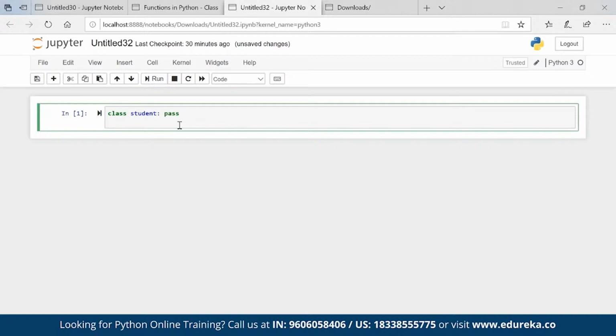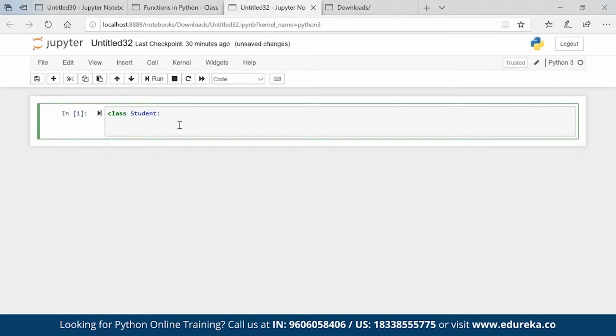Obviously, the class will be created, but syntactically or programmatically, we prefer to go with capital letter. Def init, self comma name comma marks.